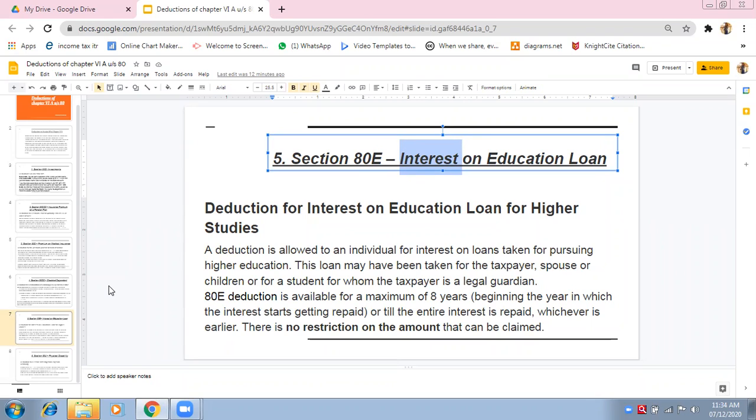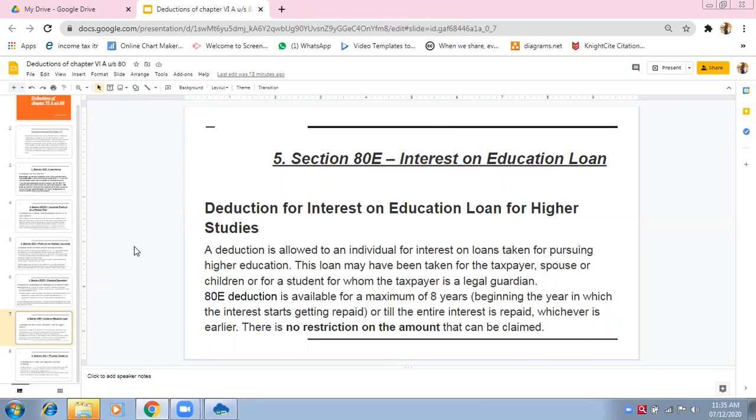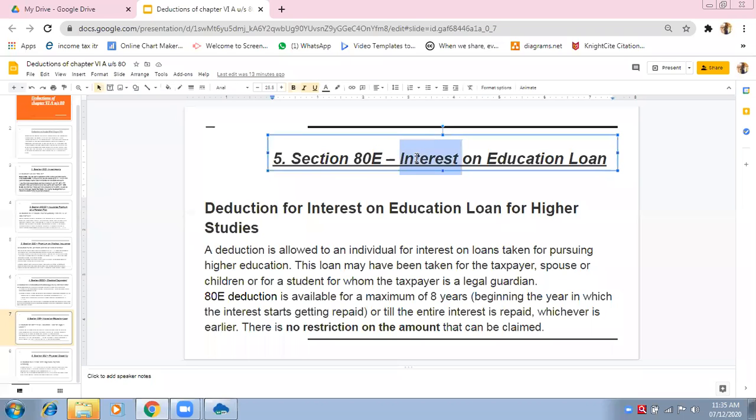The maximum amount is not given here: 25,000, 1,25,000, 1,50,000. There is no restriction on the amount. Why? Because already you are paying interest. Already there is a huge expense that is paid by you, so that amount can be deducted. Maximum limit is not given because you are paying interest, and it should not be that you are not paying and then you are taking deduction. No, it should be paid. It should not be outstanding. It should be paid.